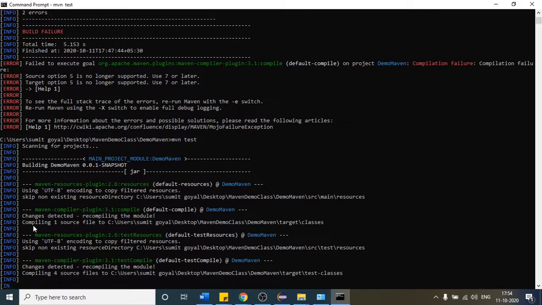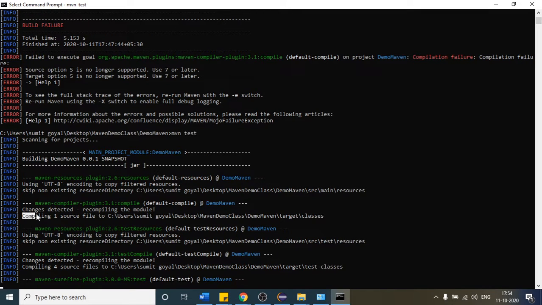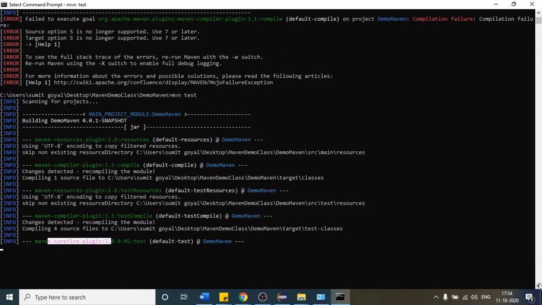You can see it is compiling one resource, so it is compiling at the same time. After that it will run our test cases. So let us see. It is also making use of the plugin which we have incorporated in our pom.xml file. I think it is taking a longer time.